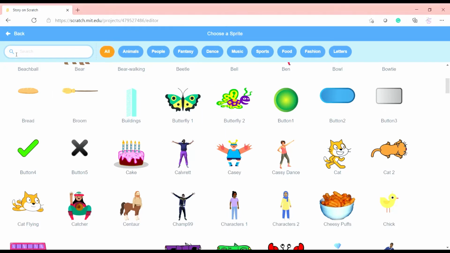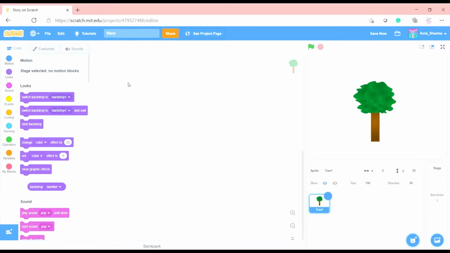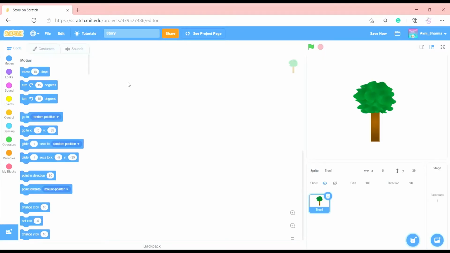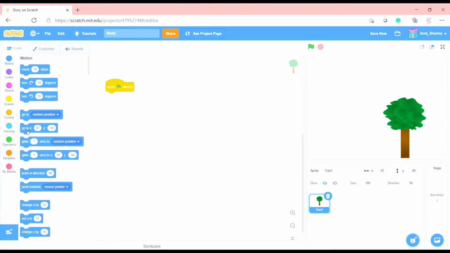Let's search if there's a tree. Tree, yay. There's a tree. The tree will stay here. When green flag clicked, go to a particular position of 97 and minus 95 of x and y. Those are the position to go to a particular position. So this is the particular position.